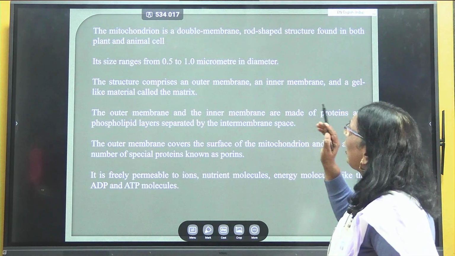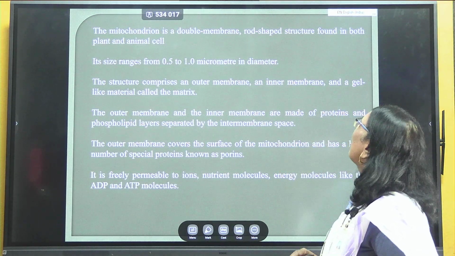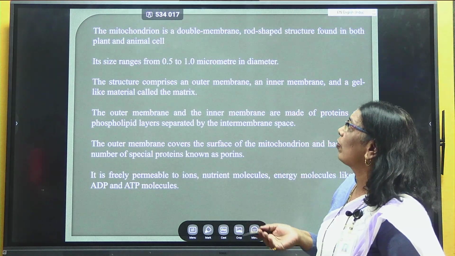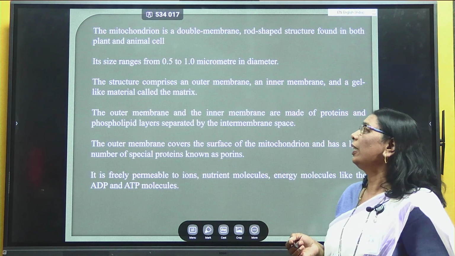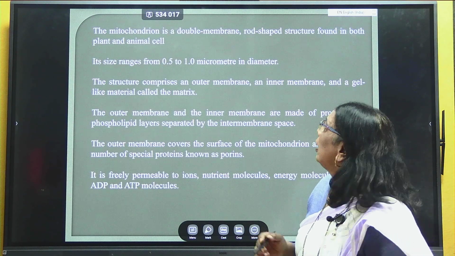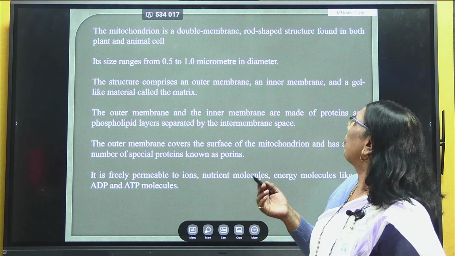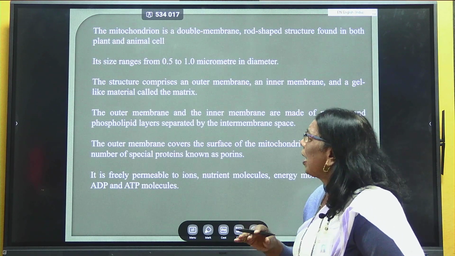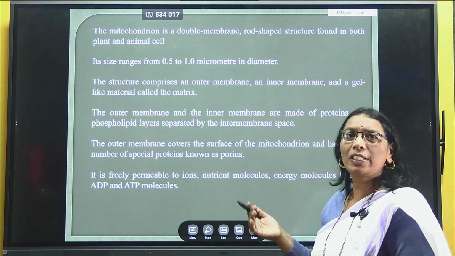The mitochondria is a double membrane, rod-shaped structure found in both plant as well as animal cells. The size ranges from 0.1 to 1 micrometer in diameter. The structure has an outer membrane and an inner membrane, and a gel-like protoplasmic material is present, which is termed as the matrix.